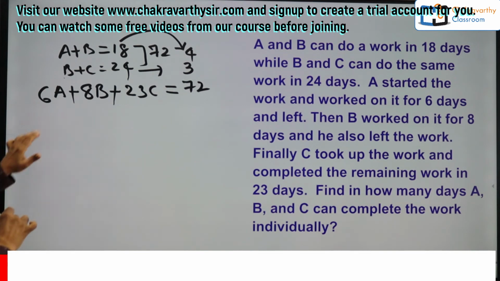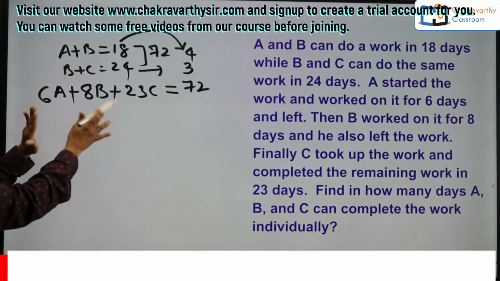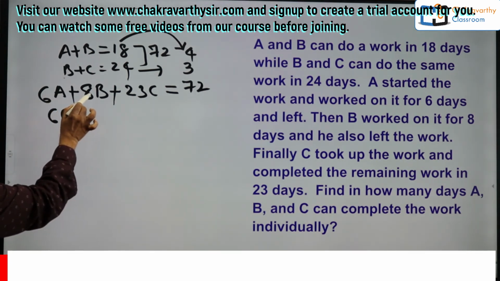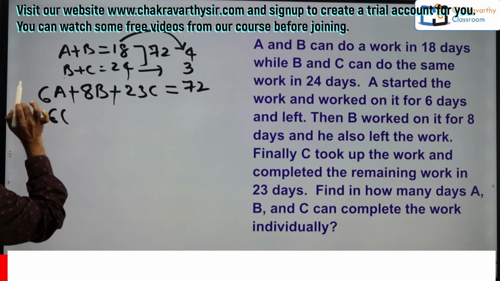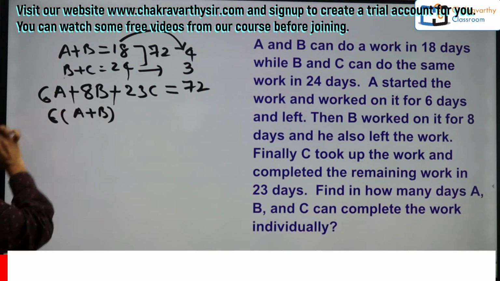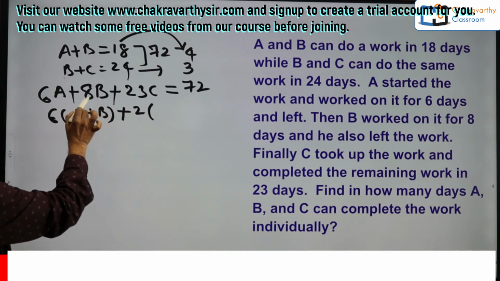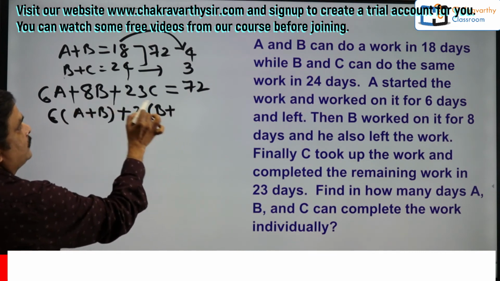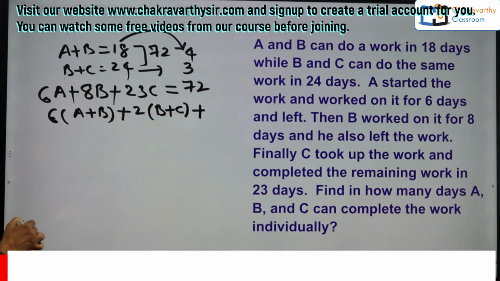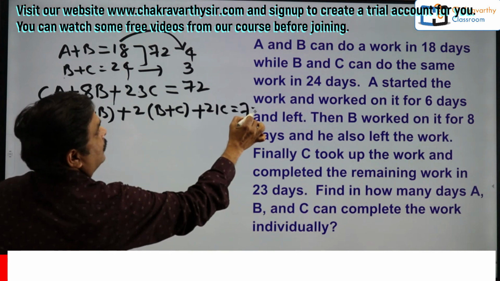First, you see here, students, they have given A and B together, B and C together. You just make it convenient for yourself. Take the 6-day work of A and B. So 2 days of B I have taken here, and 2 days are left out. So 2-day work of B plus 2-day work of C. Already I have taken 2 days from here, so 21 days of C should be equal to 72.